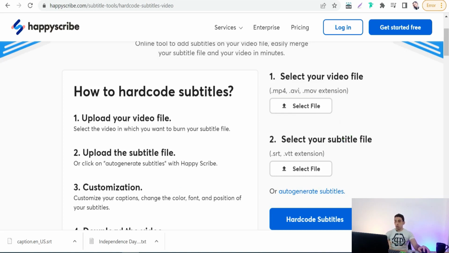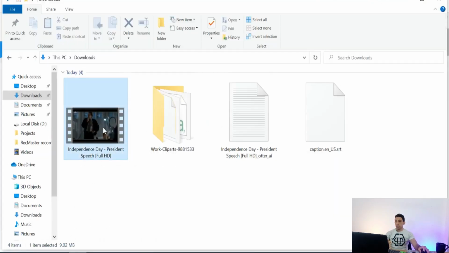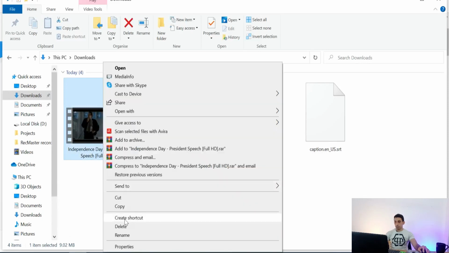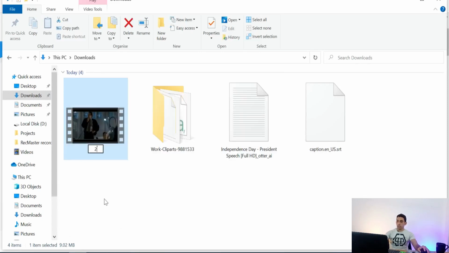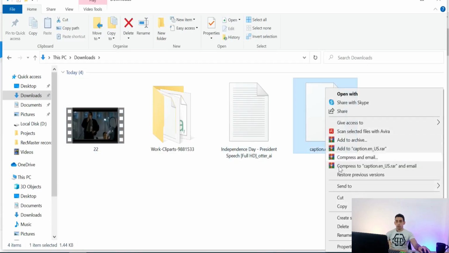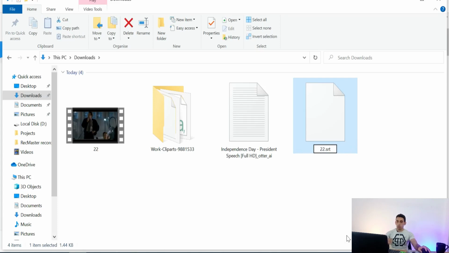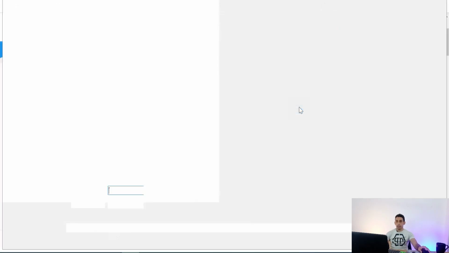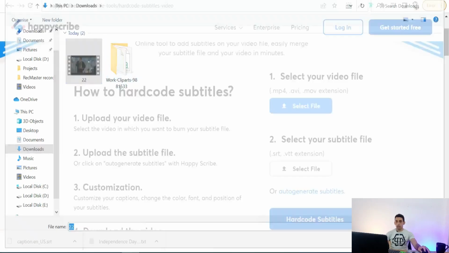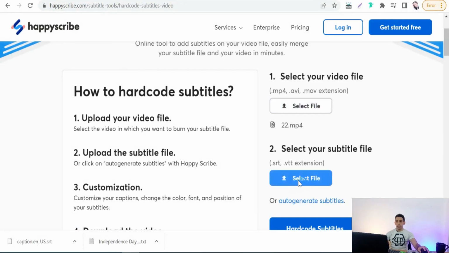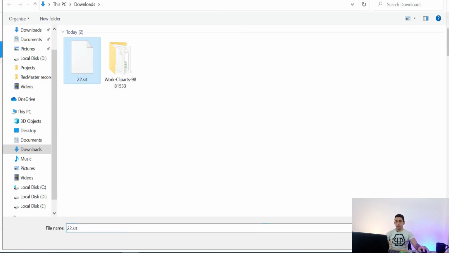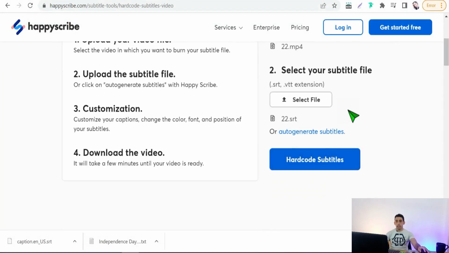So back to our video clip, we can rename it simply 22, and our SRT file with the same name, 22. Perfect. Back to our tool, select file, and here select the SRT file. Now we can merge both files, hardcode subtitles.